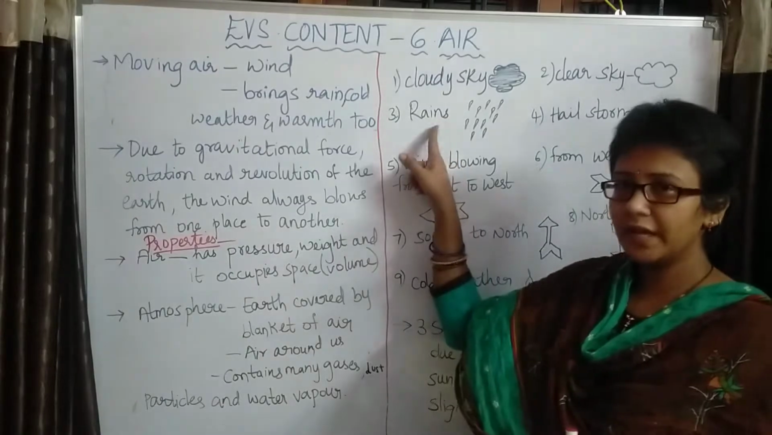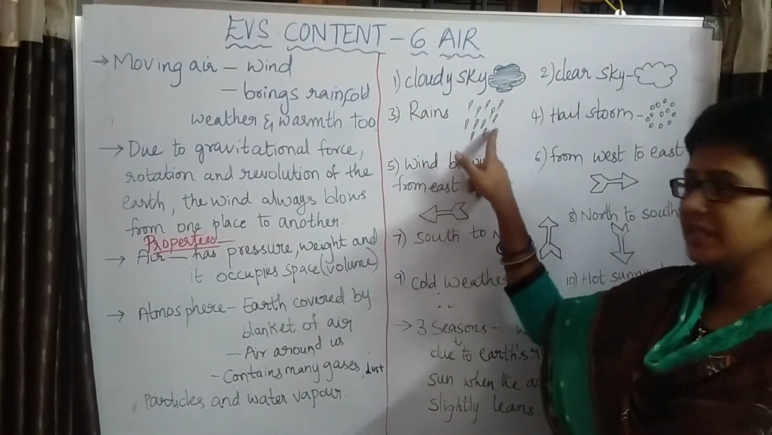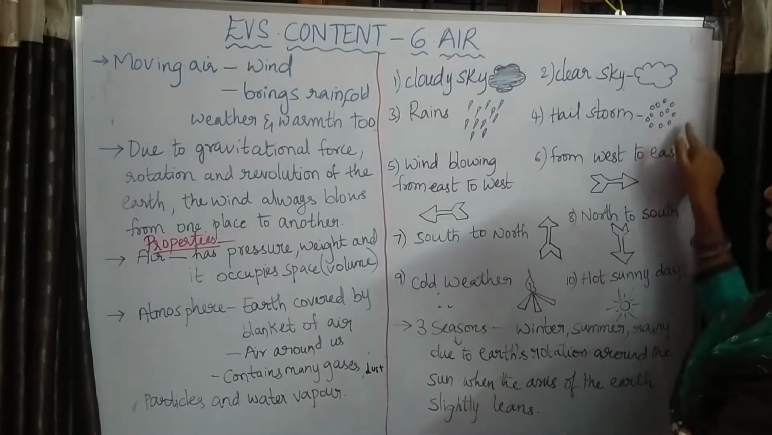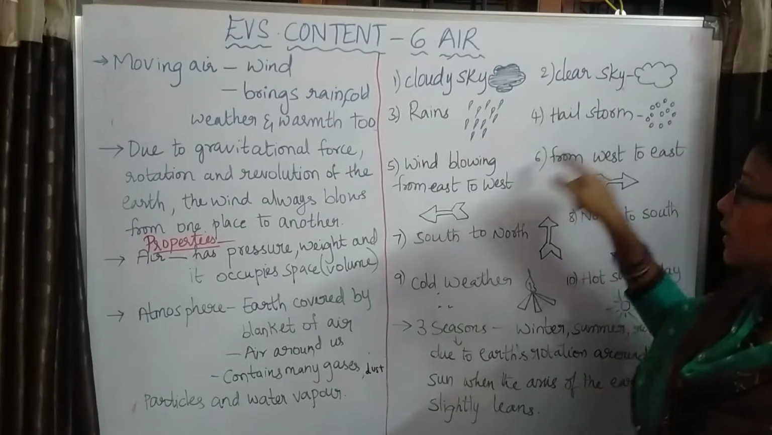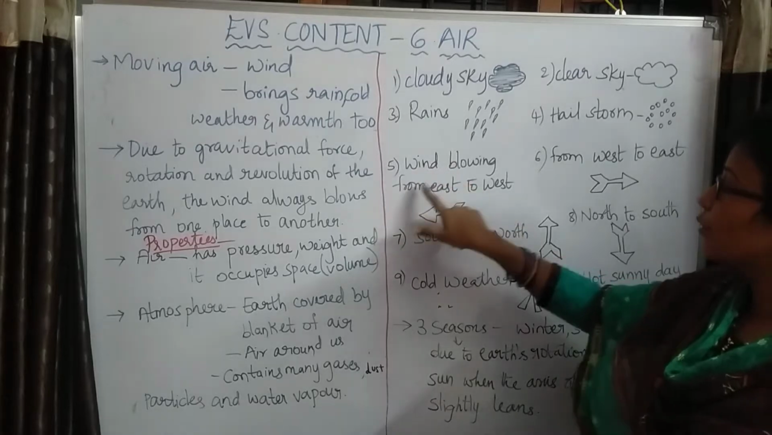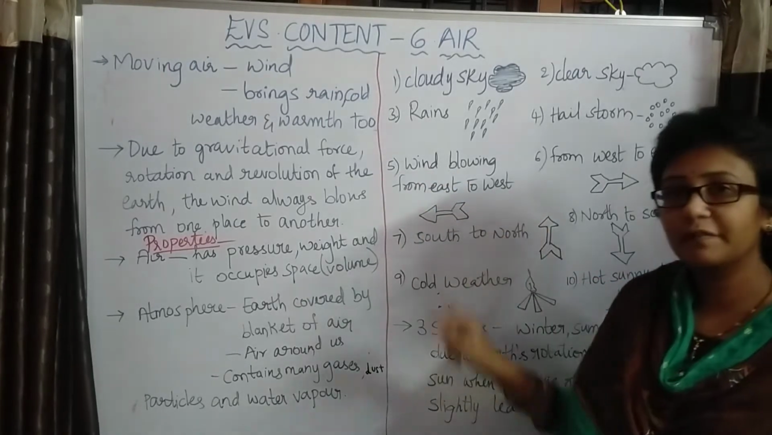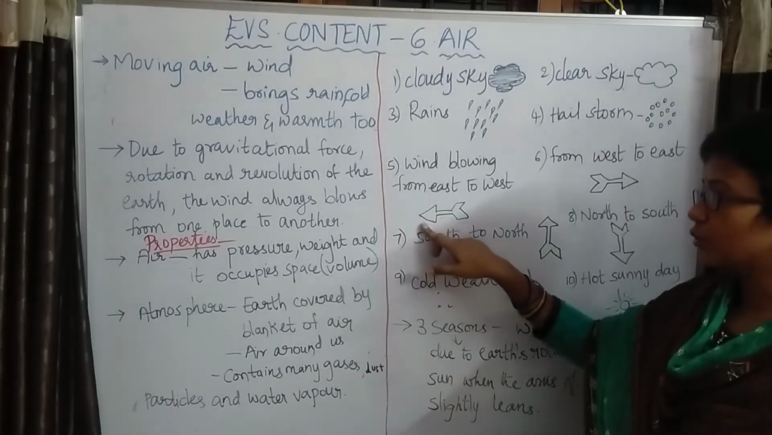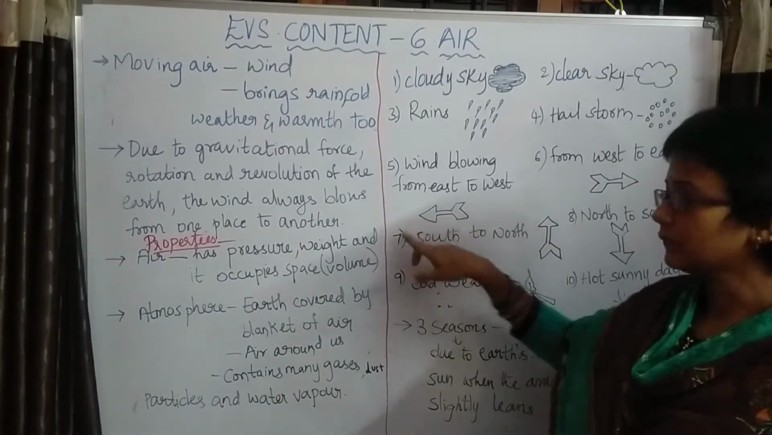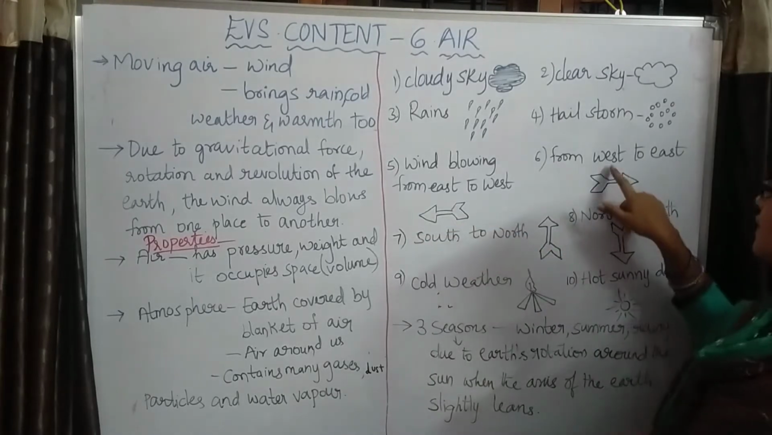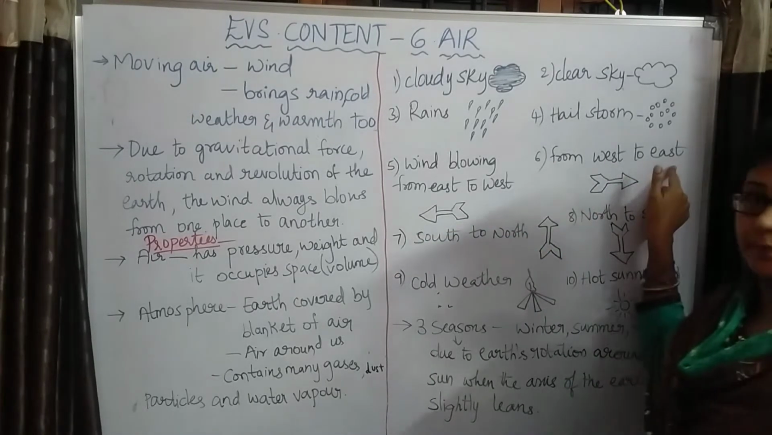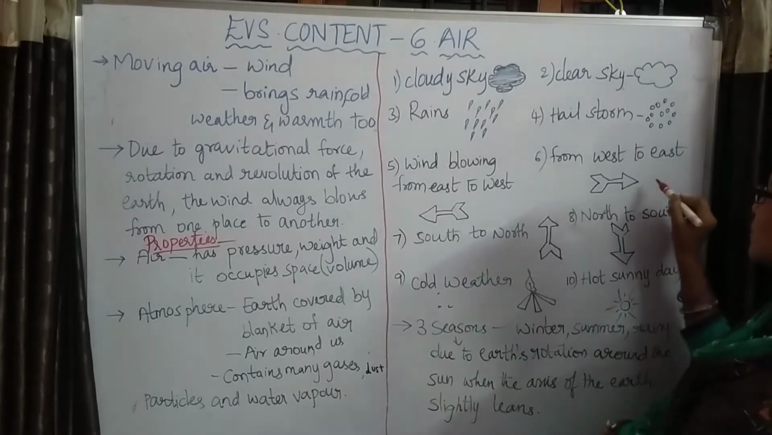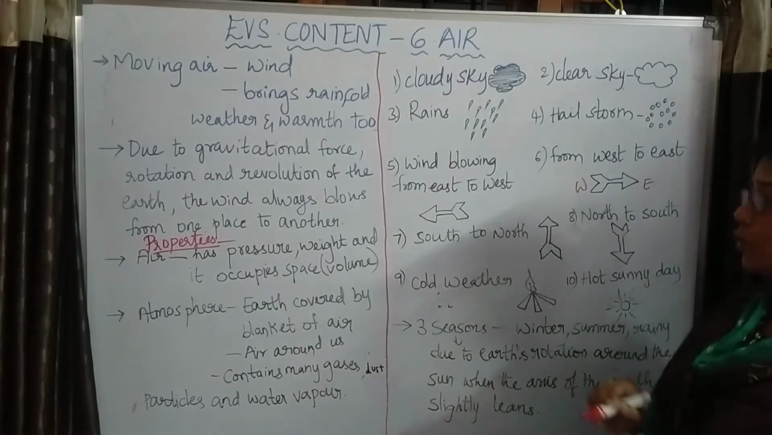Next, rain. Raindrops will be given, which can be easily identified. Next, hailstorms. Small circular particles are given, and that comes under hailstorms. Next, if the wind is blowing from east to west, then the arrow mark will be shown from east to west. If it is moving from west to east, then the arrow mark will be shown towards the east.